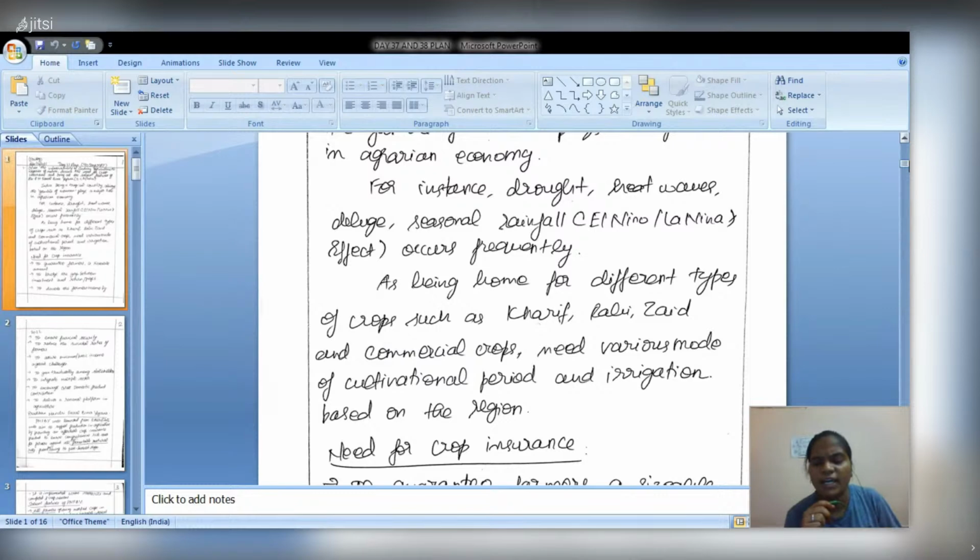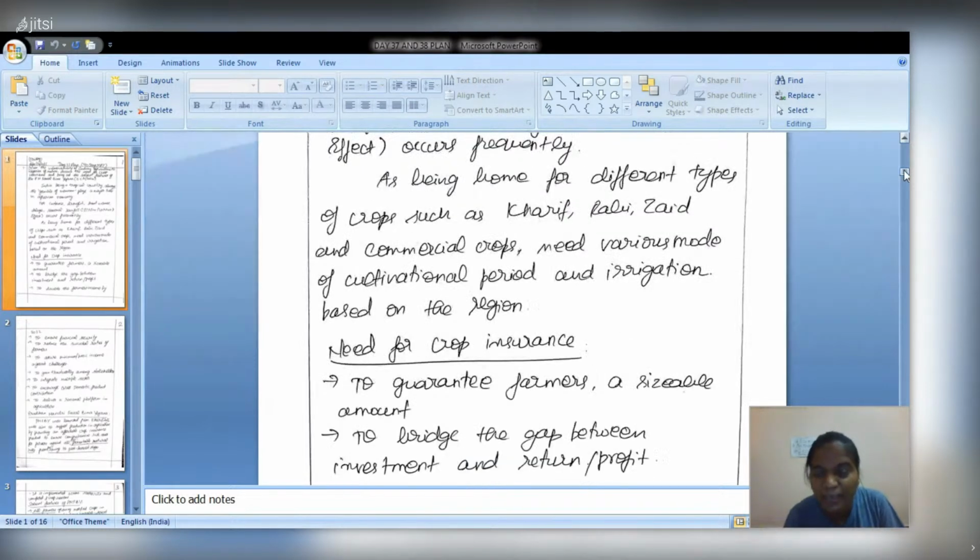And we know we have different types of crops and different cropping patterns in our country. Every different type of crop is connected to the climate, or weather conditions, or seasonal variations of our country. So for all the different types of crops and cropping patterns, nature plays a dominant role in our country. So why is crop insurance needed? This is a very logical question. Even a layman can answer it.